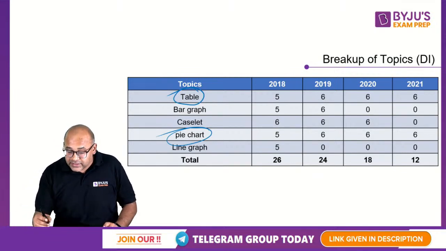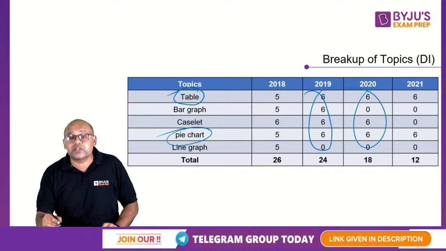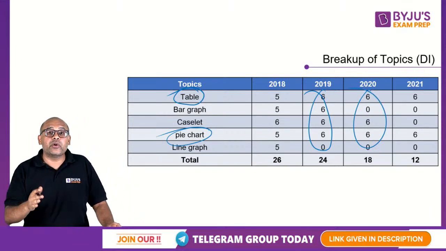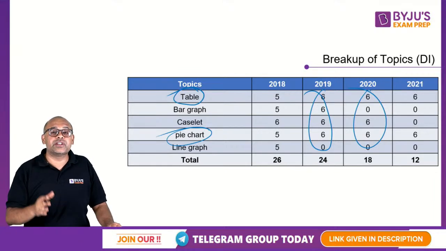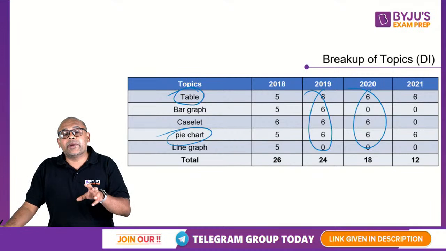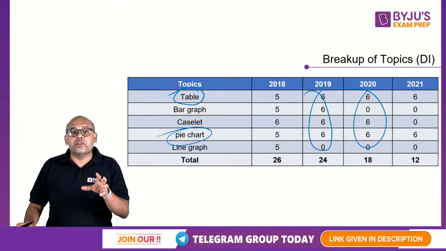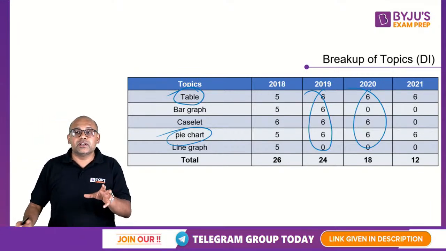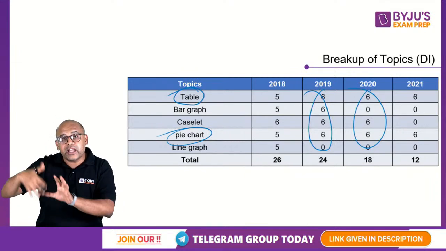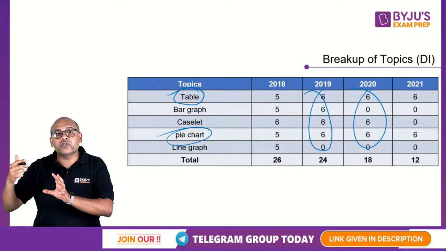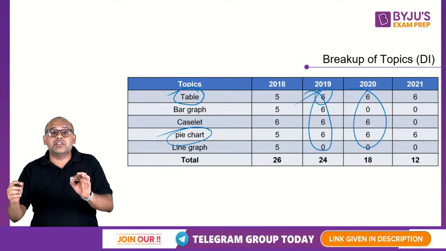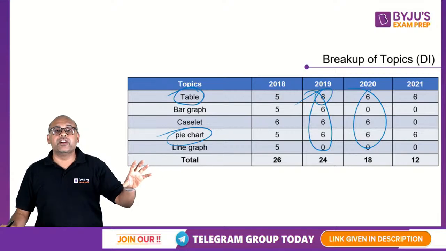And the important part is your DI consists of 6 questions in a set. Quite high. Ek set crack kare ho, you'll get 6 questions for one set. So that's one of the advantages in DI. Usually when you take a set of only 4 questions, once you finish this set, you'll have to go to a new set, fresh data comes your way, again new way of thinking. So you will have to spend a little bit more time again. But here the advantage is 6 questions for the same set of data that is given to you.